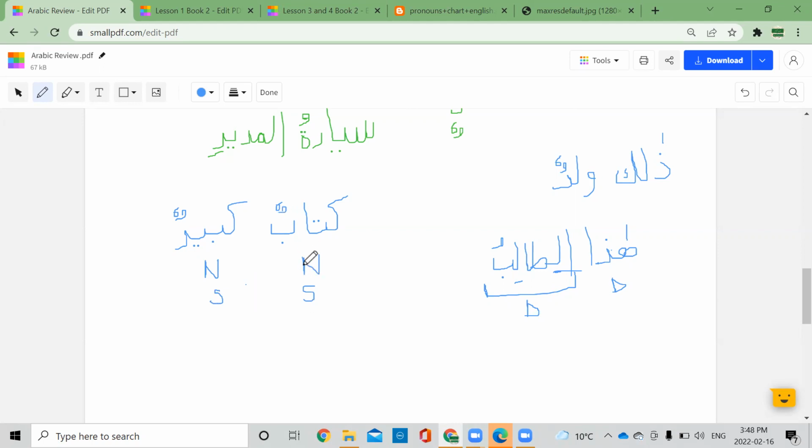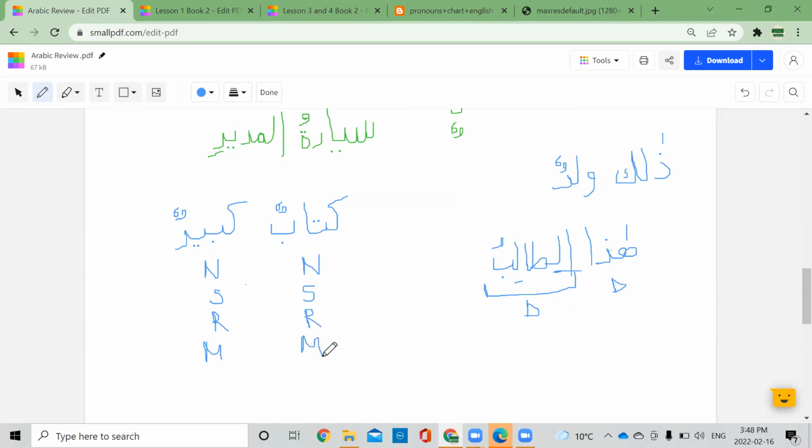Tanween means nakira. Because it's dhamma, the i'rab is the same, which means they are both rafa. Yes, both are rafa. Both are masculine.